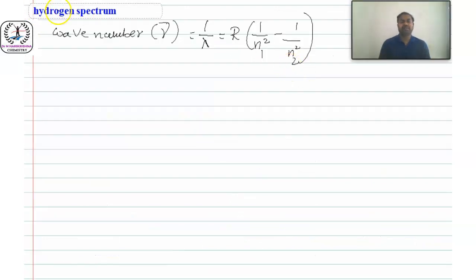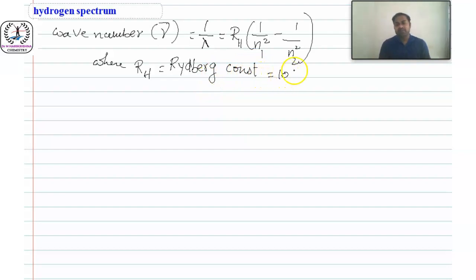So we have to find out the wave number nu bar. Nu bar equal to 1 by lambda equal to R into 1 by n1 square minus 1 by n2 square. Here R means RH. What is the RH? It is a constant, the Rydberg constant. Its value is 109,677 centimeter inverse.